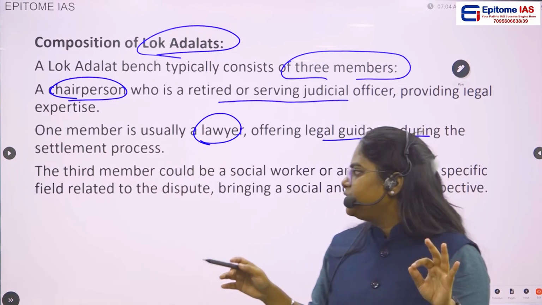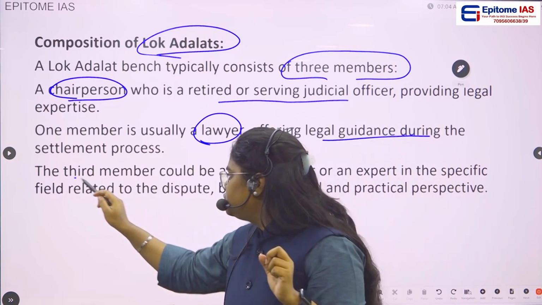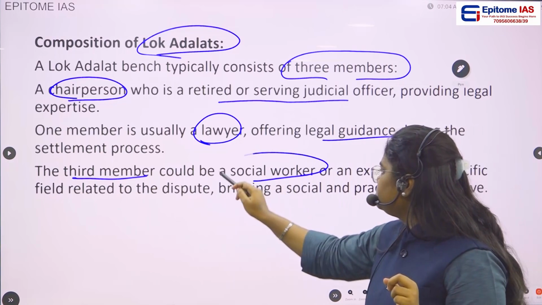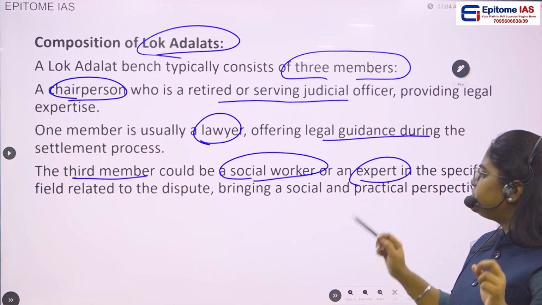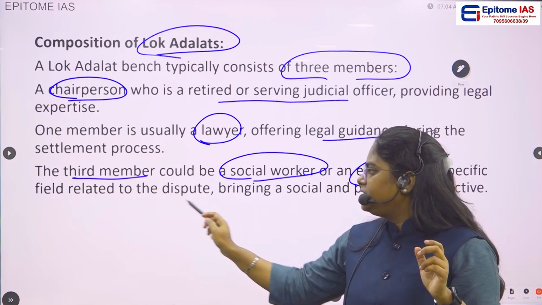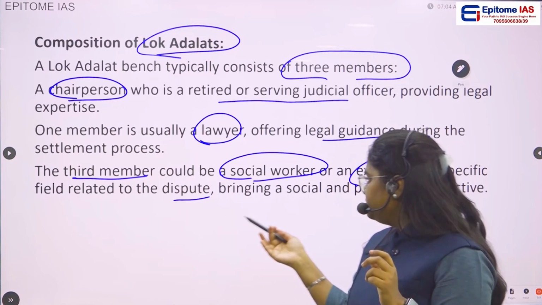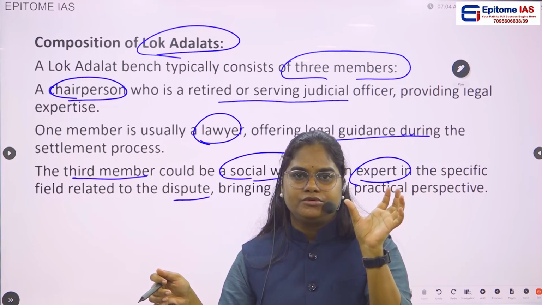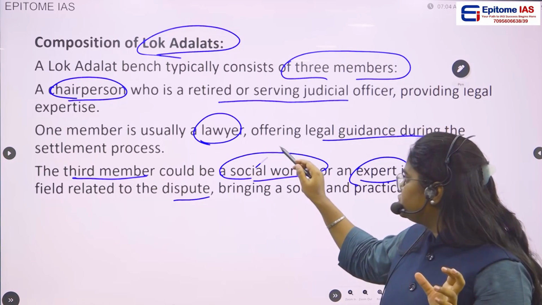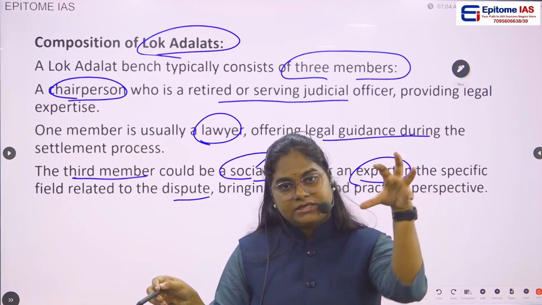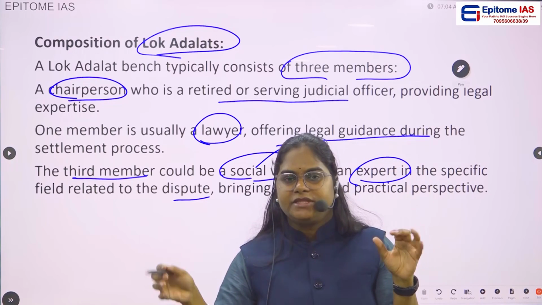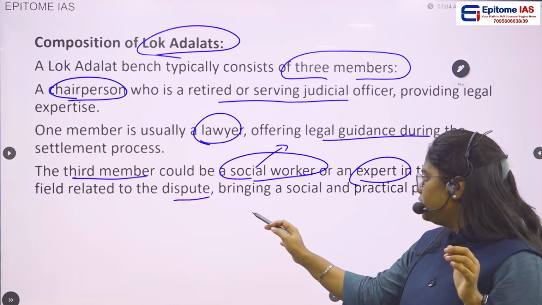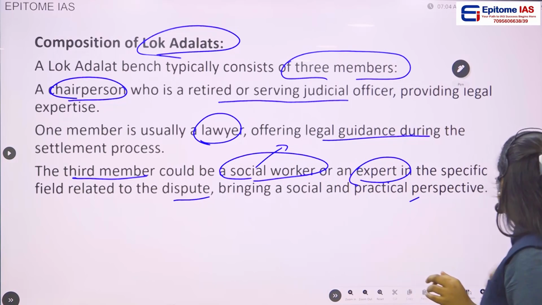The third member would be a social worker or an expert in the specific field of that dispute. Let us say the dispute is related to a particular topic and this social worker is an expert on that topic, then he will be included as a member. So that is the thing.